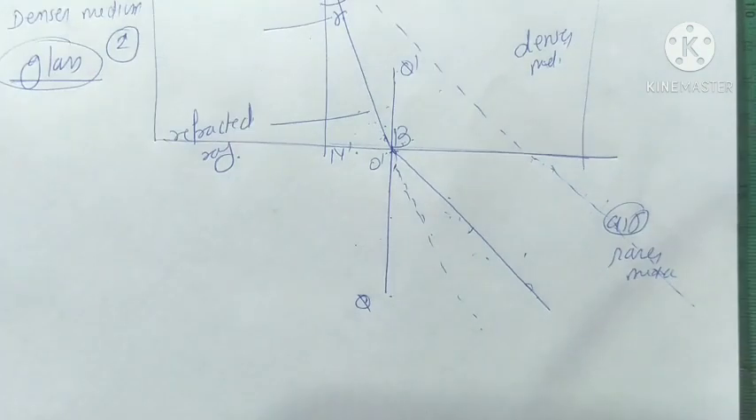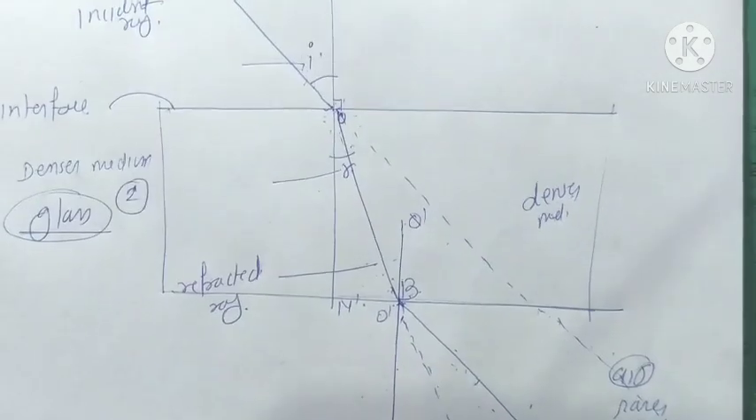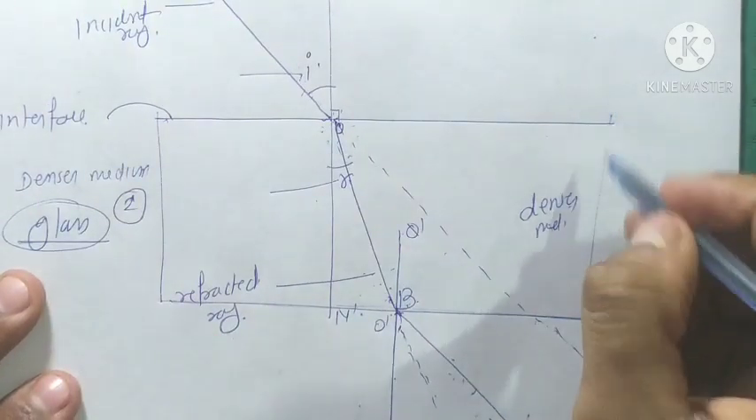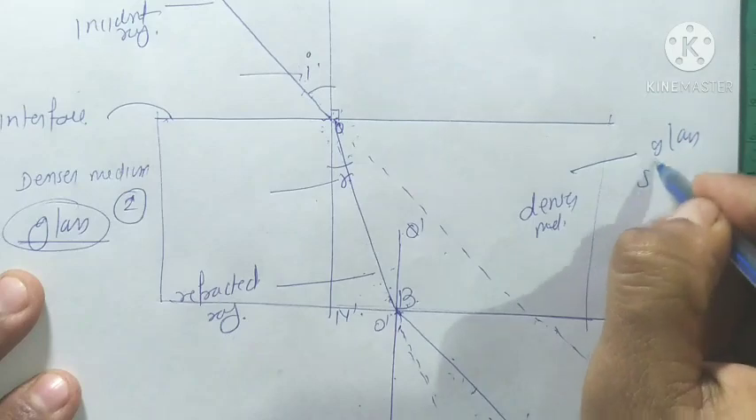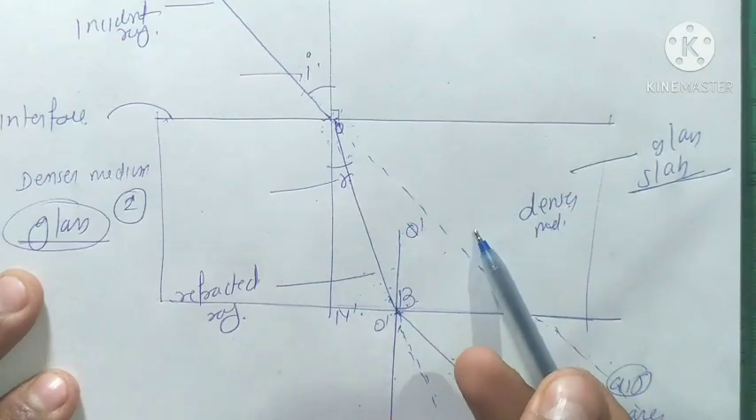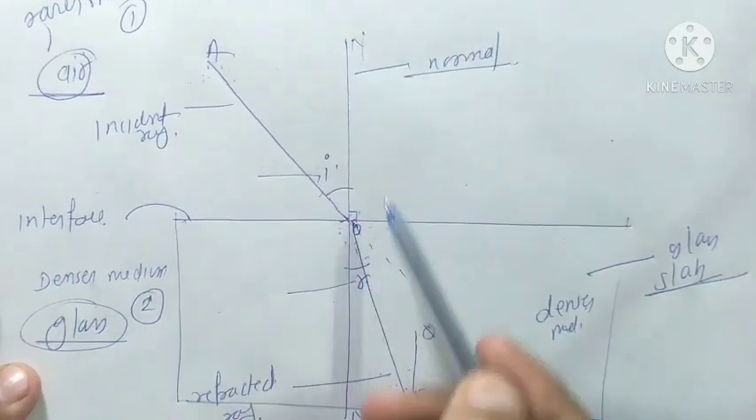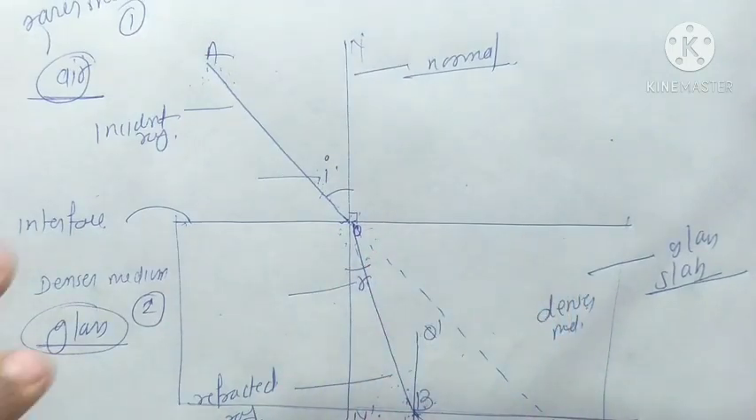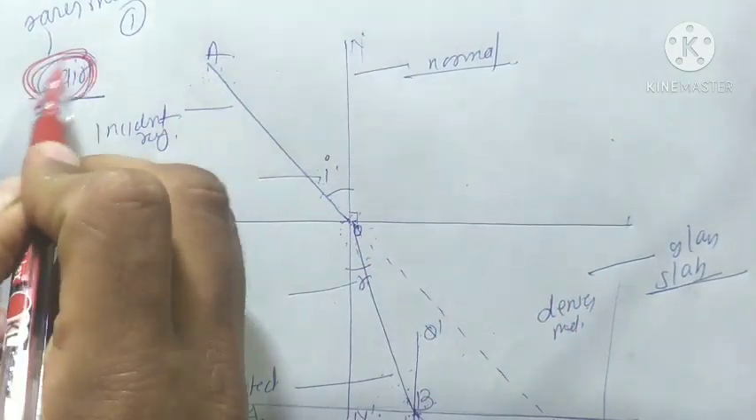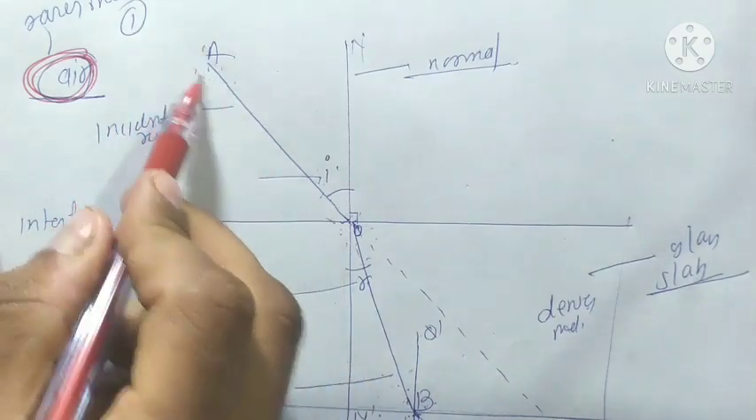I repeat again, this is a very important topic. Initially, we take a glass slab. This looks like a glass slab. So how many mediums are there? There are two mediums, air and glass. Here this is the incident ray. We draw a normal here. So air is the first medium and glass is the second medium here, and AO is the incident ray.